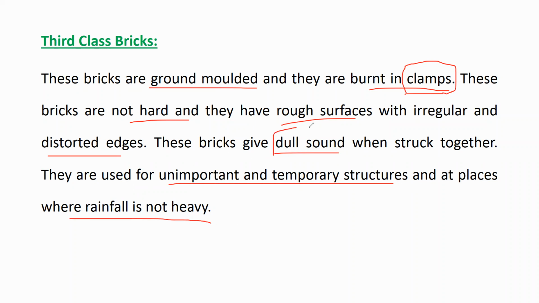Okay, so what do we mean by dull sound? To check the quality of bricks, you take two bricks, one in each hand. Then you strike them against each other. If you get a clear metallic sound, it means your brick is of good quality. If you get a dull sound, it means your brick is not of good quality. That's why with third class brick, when you strike two bricks together, you will get a dull sound. You will not get a metallic sound.